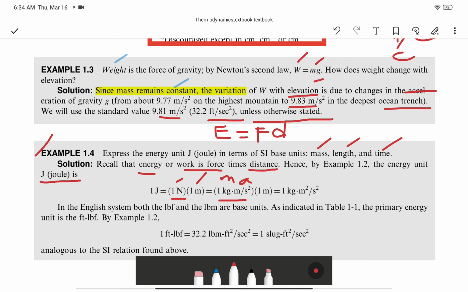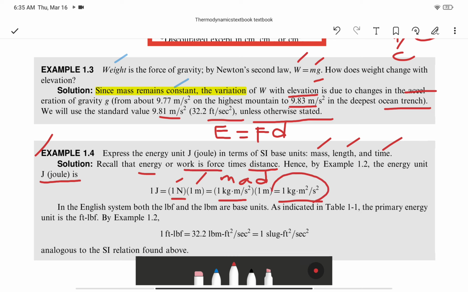Times m is what? Distance, right? It's like m a d, mass times acceleration times distance, and this is the unit: 1 kilogram meter square per second square. And that is actually joule.